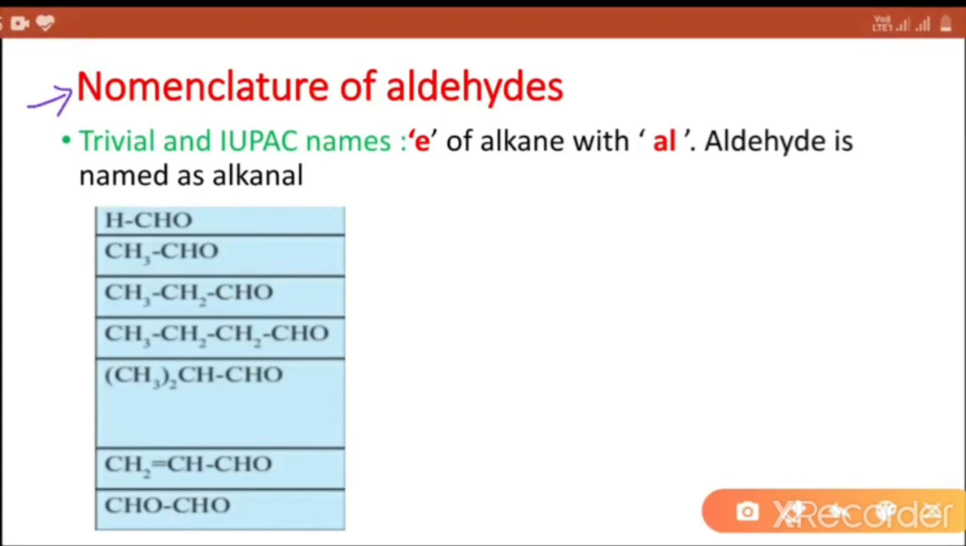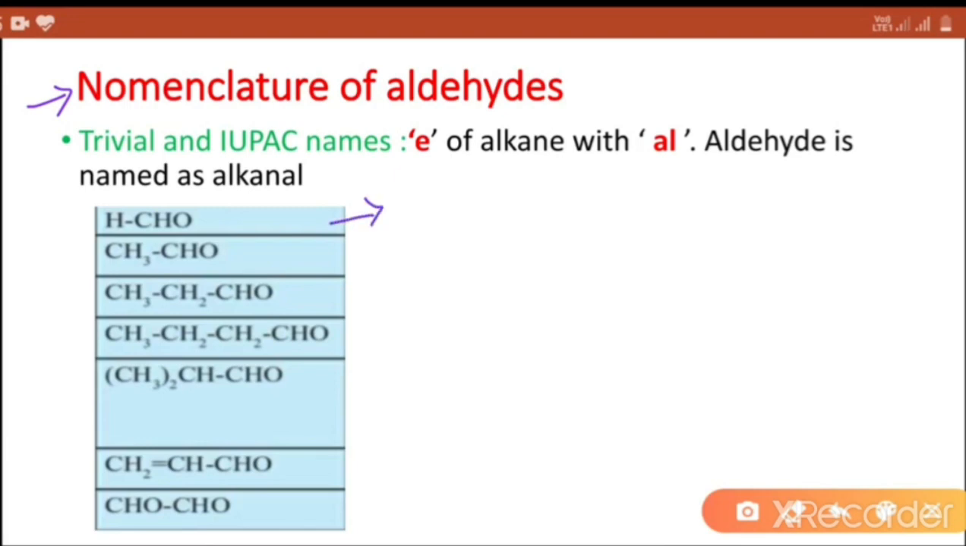Nomenclature of aldehydes. Trivial and IUPAC names. Trivial names or common names of aliphatic aldehydes are derived from the corresponding trivial name of carboxylic acids. Here, the ending of ic acid of carboxylic acid is replaced by the ending aldehyde.